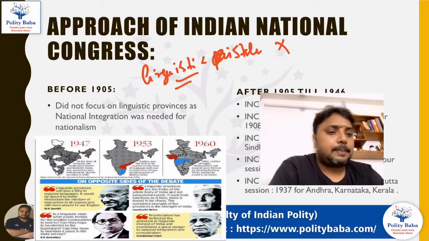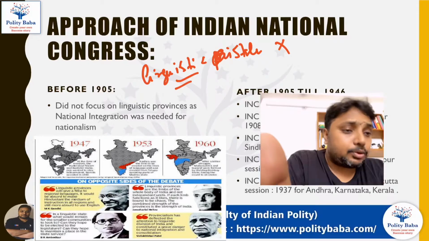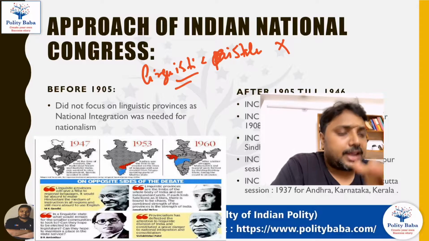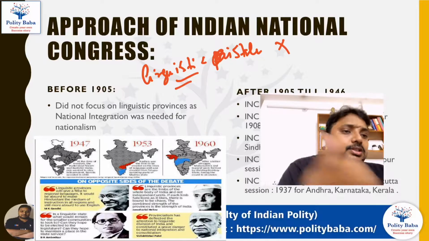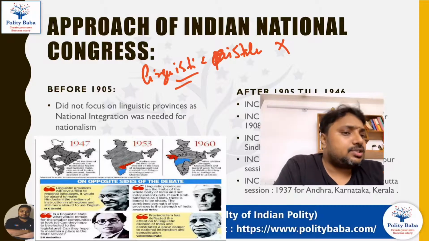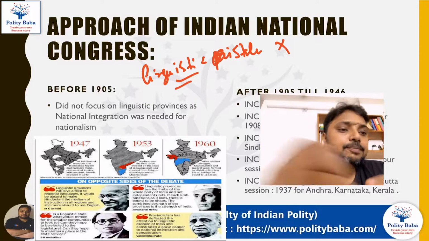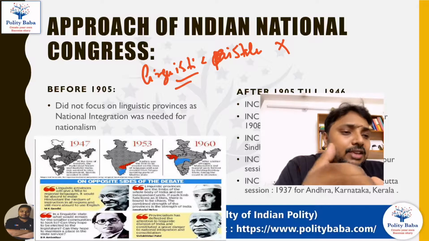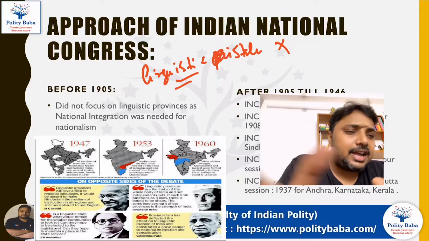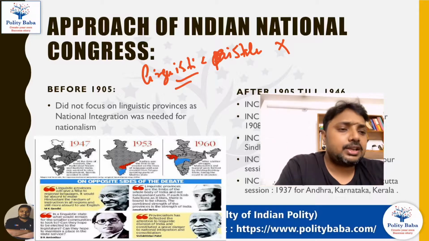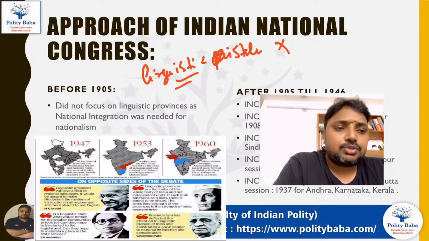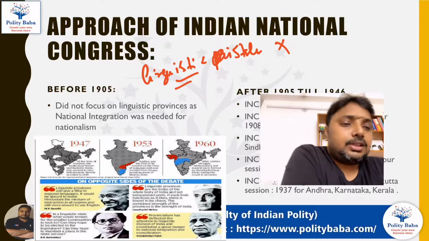And if the Britishers separate the provinces based on the language, as was done in 1905, like a separate state for Bengali people, a separate state for the Hindi speaking people, a separate state for the Odisha people, then obviously it will have a very discouraging effect on the growing nationalism in India. It will not be good for the freedom struggle, and it will not be good for the national movement which was running at that time in the country.